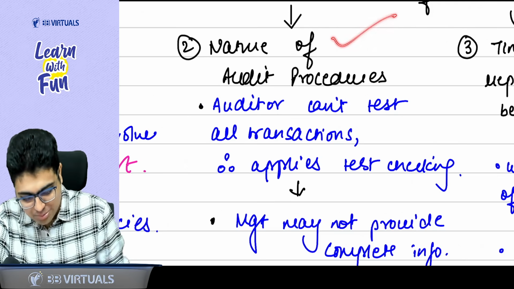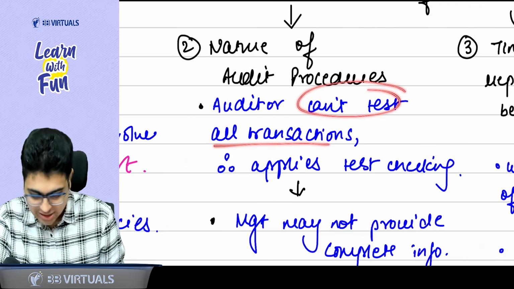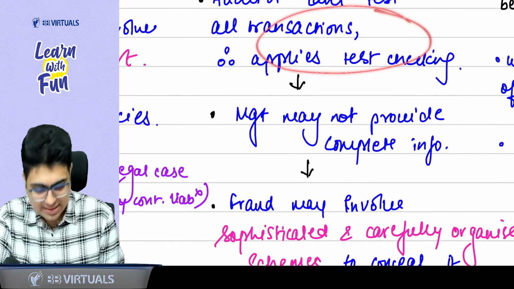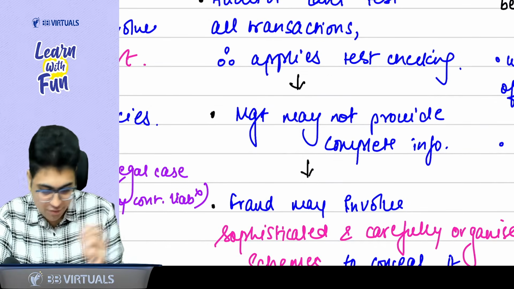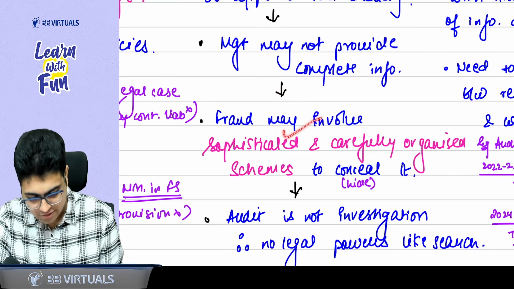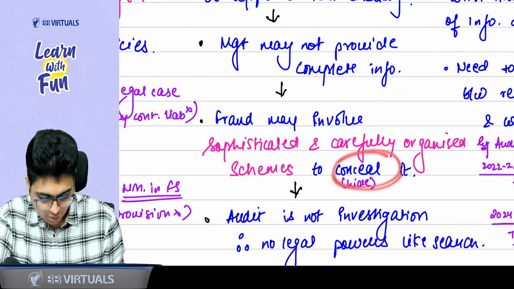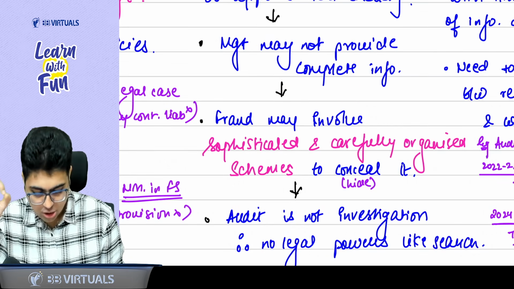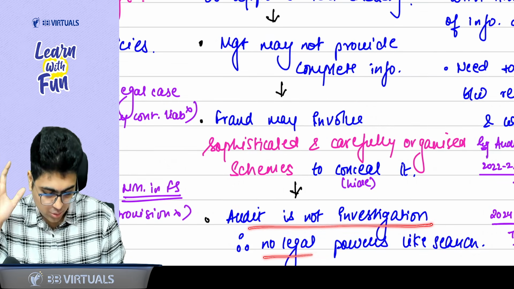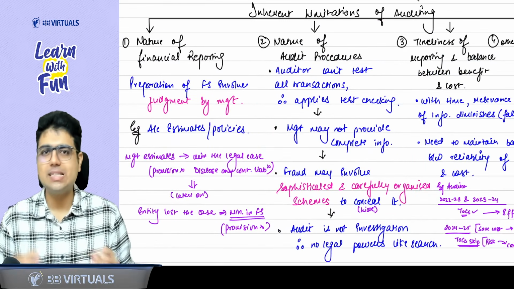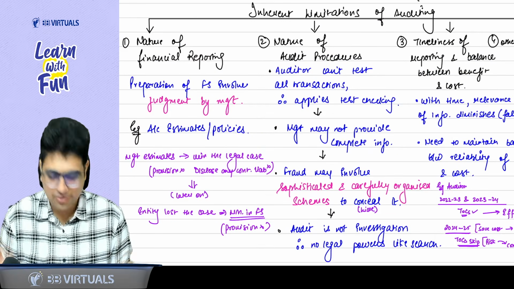So the nature of audit procedure says that the auditor cannot test all the transactions. He does sampling, and whatever he's testing, management may not provide complete information. Why, sir? Because they may be involved in fraud, which can involve sophisticated, carefully organized schemes designed to hide the fraud. So, sir, why can we not detect a fraud? Because audit is not an investigation, and we don't have legal powers. So this is about the nature of audit procedures, which basically says that the auditor cannot detect the fraud.